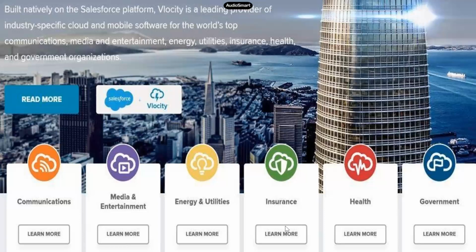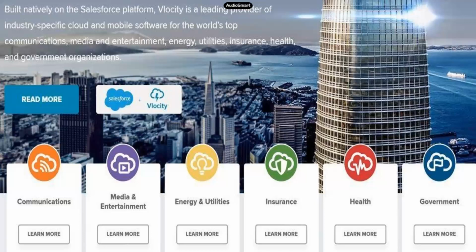Everything comes as part of the package. All you have to do is buy the licenses, install the package, and yep, you are good to go, right? The moment you start installing the package, almost 60 to 70% of the work is done. All you have to do is configure whatever is required for that specific project or for that specific client, right? So that's what industry specific data model means.